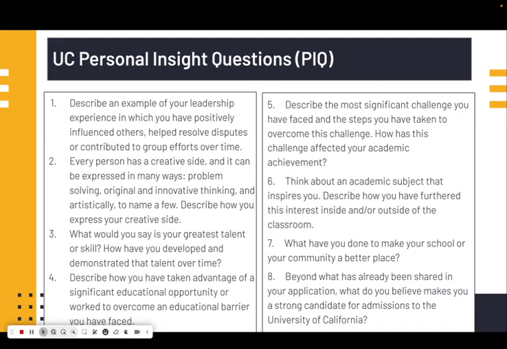Here are the 8 UC personal insight questions. So for example, think about an academic subject that inspires you. Describe how you have furthered this interest inside and or outside of the classroom. Another example, number 3, what would you say is your greatest talent or skill? And how have you developed and demonstrated that talent over time?